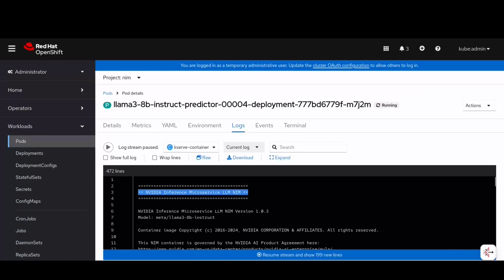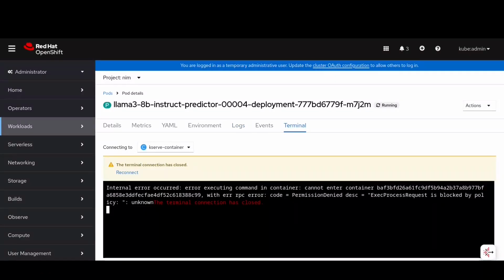Then, if we try to exec inside the pod, we can see that a generic exec via the web UI or command line fails. However, exec for specific commands is still allowed. This allows us to test any time if the environment is trusted and prevents any malicious actor from performing unauthorized operations inside the pod.